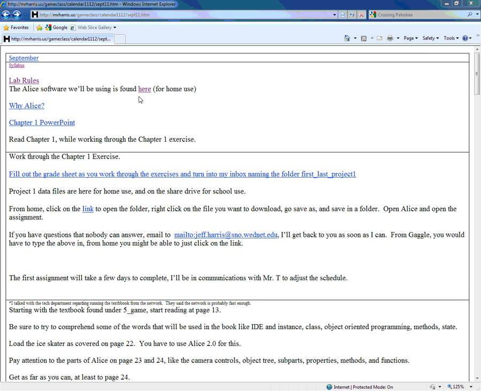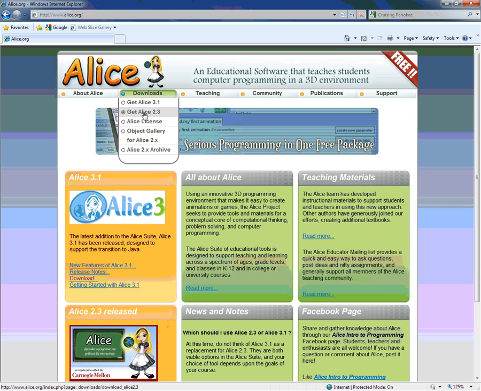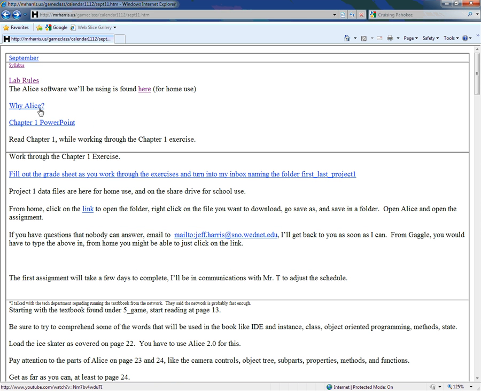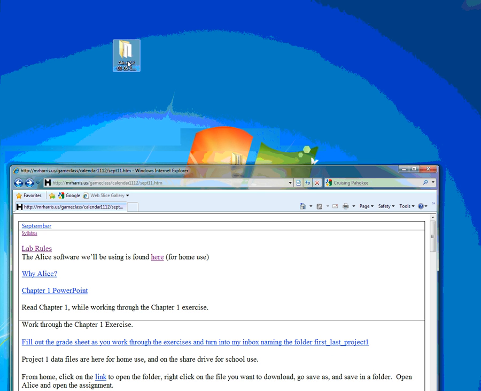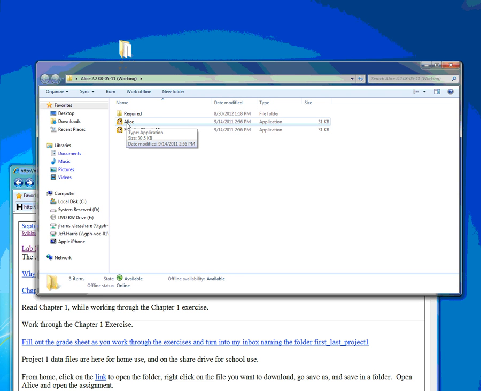If you want to use Alice at home, you can download it free here. Go to downloads and Alice 2.3. To start Alice, if you look at your desktop, you should have a link called Alice 2.2. If you double click on that, the one that would get Alice going is most likely just Alice. Occasionally there's a computer that won't run it correctly. I'd recommend you either try a different computer or try slow and steady Alice.